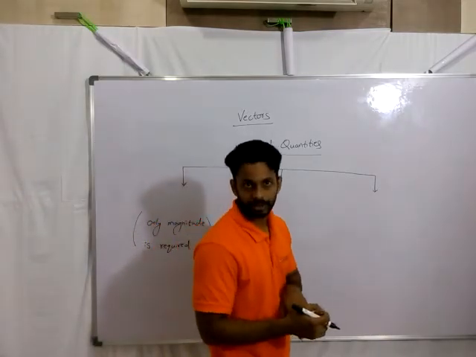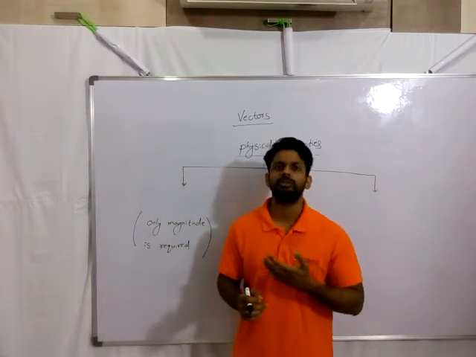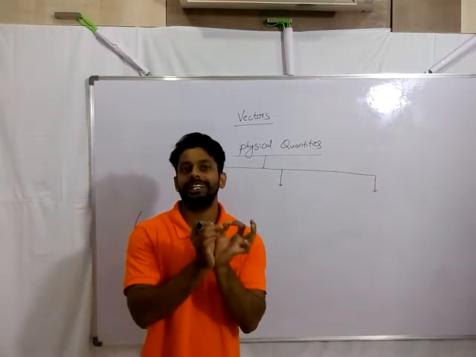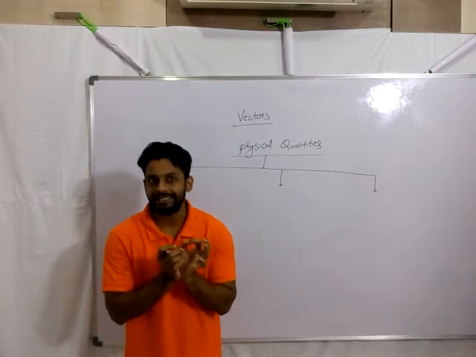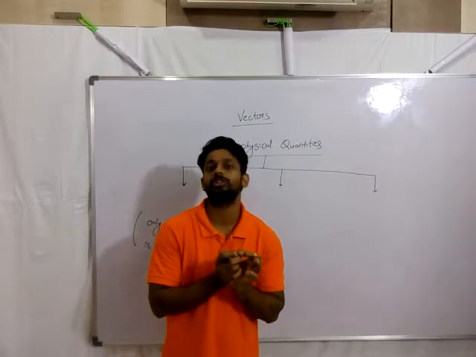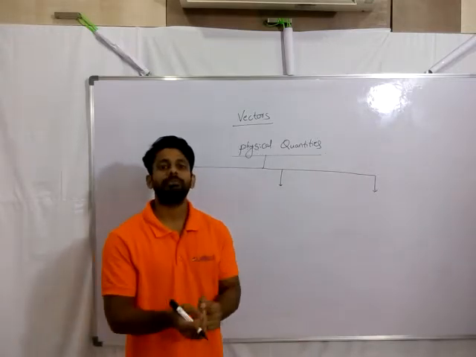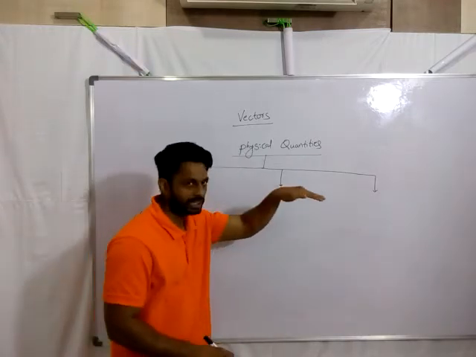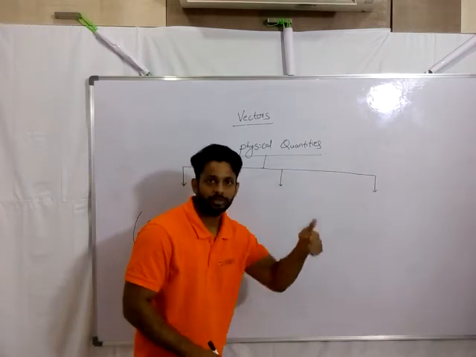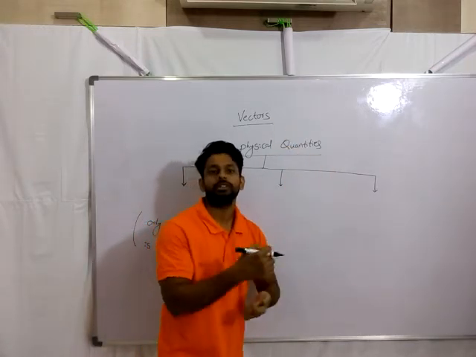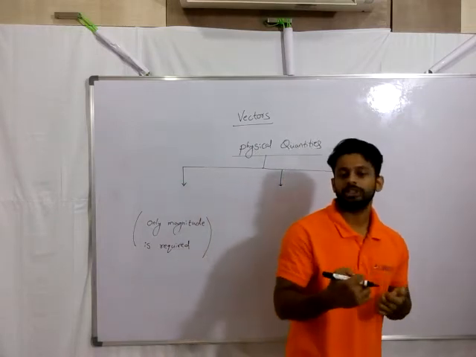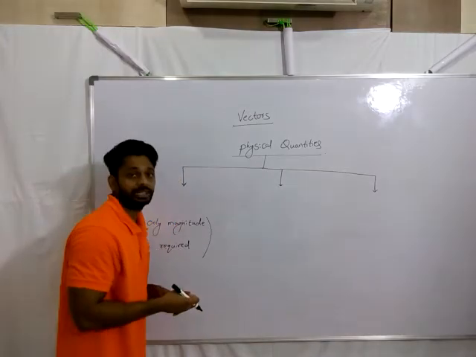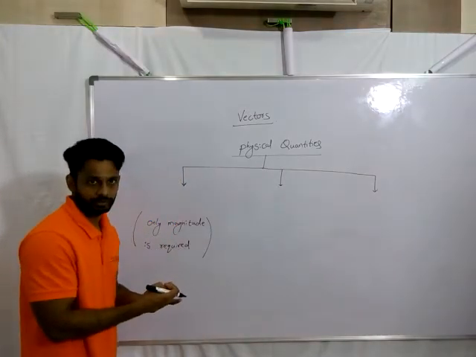Likewise, force also. Whenever you're applying some force, let's say I apply 10 Newton force. 10 Newton force means I'm discussing only the number, right? Did I discuss anything regarding the direction? No. That means to completely describe it, along with the number, you need to comment on the direction also. I need to say 10 Newton force in this direction or 10 Newton force in that direction.